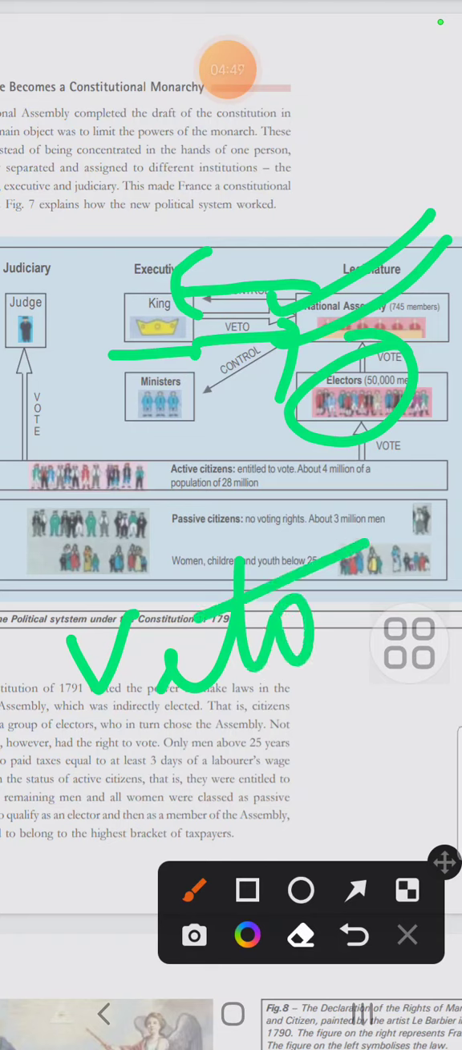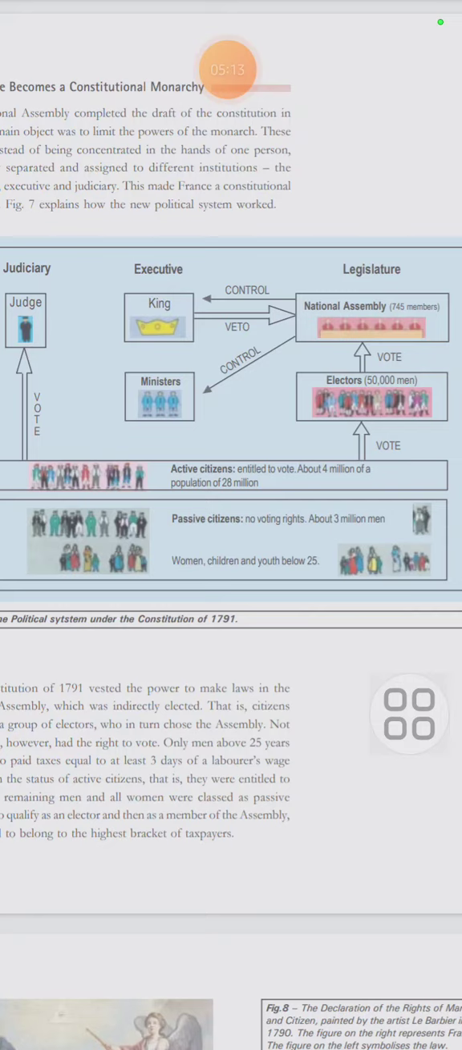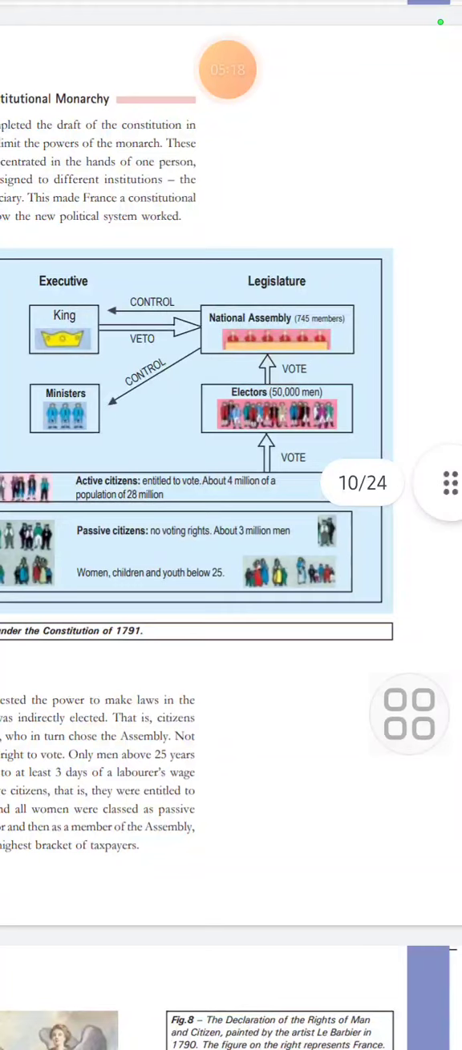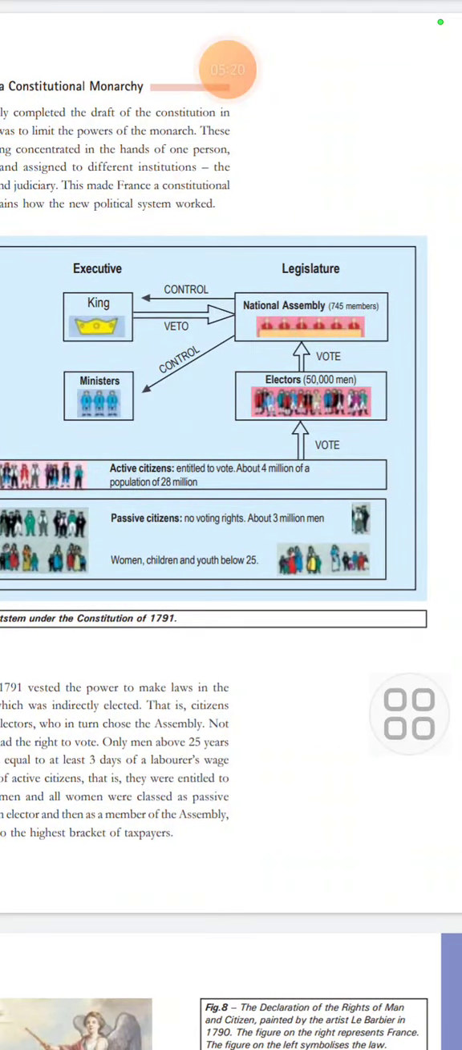According to the veto power, the king, the ruler or the president can declare any law illegal, void and null, meaning he can declare that this rule is invalid and cannot be passed or brought into action. OK, so the king enjoyed veto power. The electors used to form the National Assembly. The National Assembly had control over the king as well as the ministers, and the king enjoyed veto power.